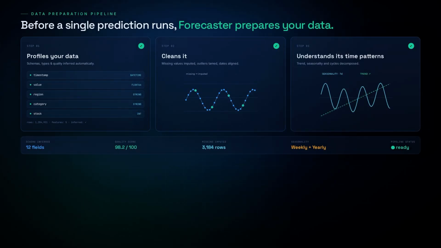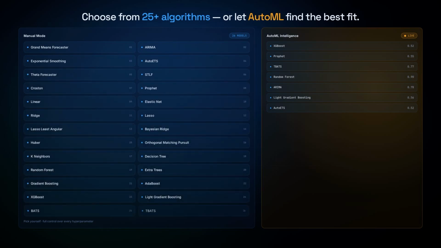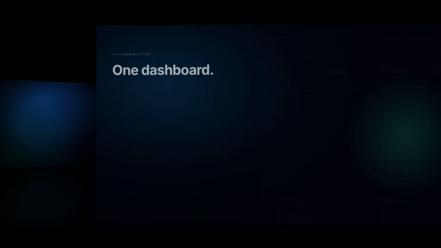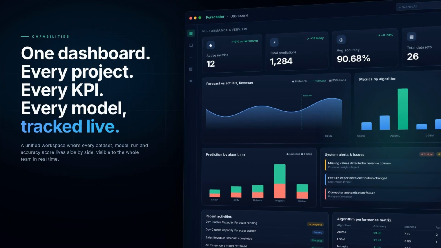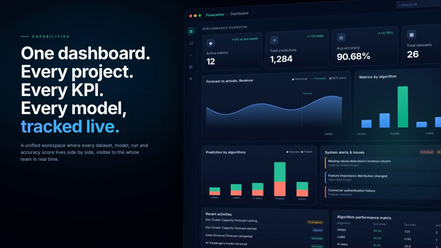its time patterns. Pick from 25+ algorithms yourself, or switch to AutoML and let the system find the best fit for you. You get a prediction, an accuracy score, and a reason to trust it. One dashboard. Every project, every KPI, every model, tracked live. Built-in data prep cleans and shapes your data before a single prediction runs.